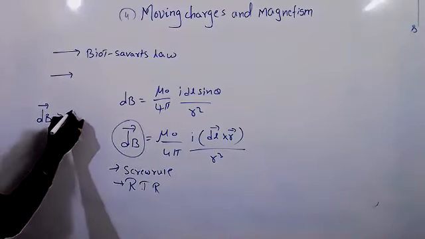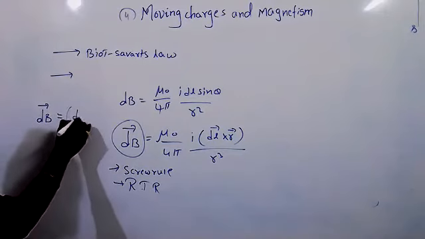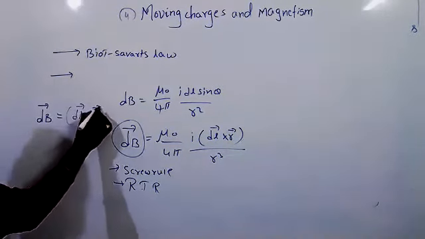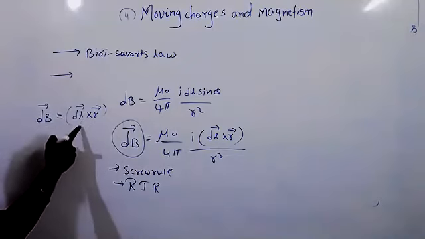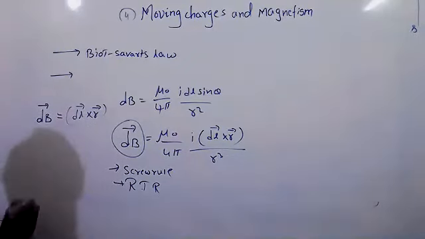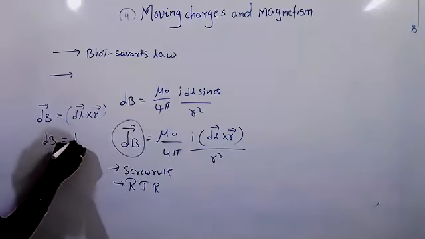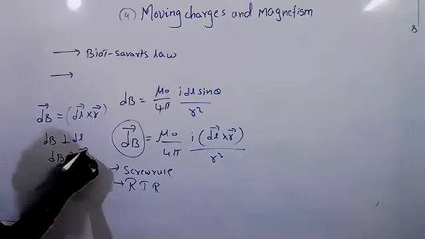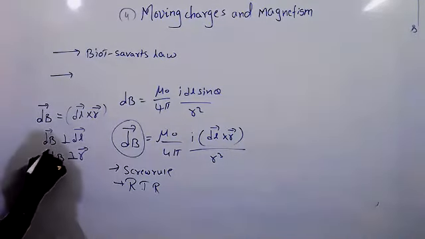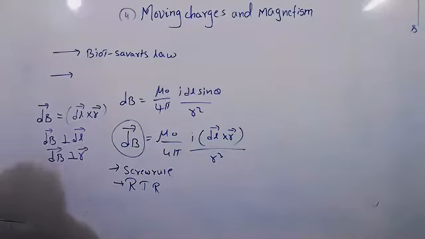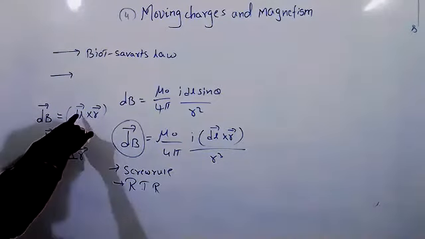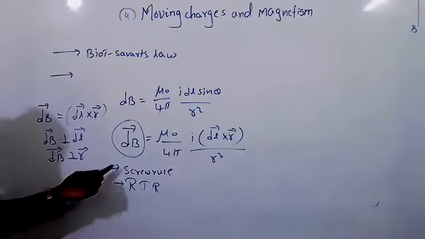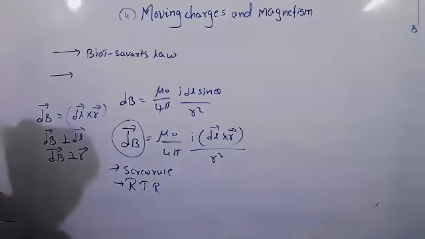Sir, vector dl into vector r, it is a cross product. So the dB bar direction is dl bar cross r bar. This dB is always perpendicular to dl and dB is always perpendicular to r. Don't forget this. Tejaswini, did you understand now? Yes, sir. This direction is based on this dl cross r, and to give the direction we can use the screw rule or right hand thumb rule.